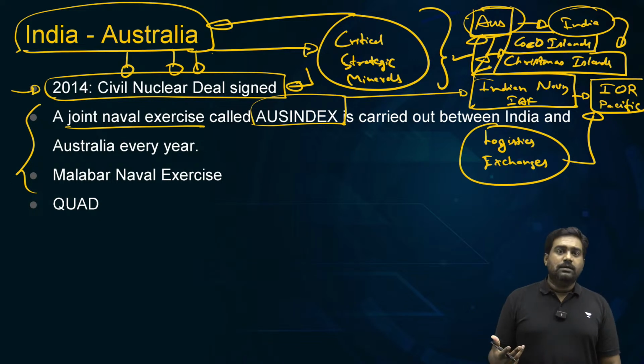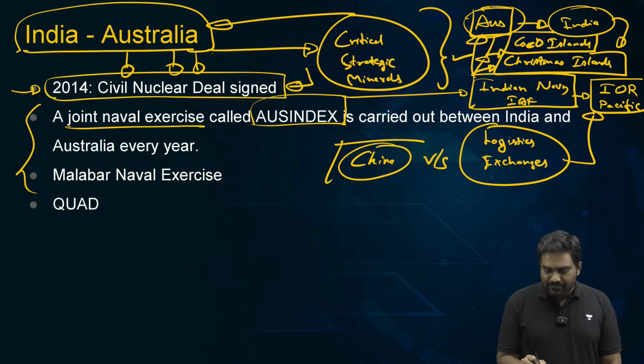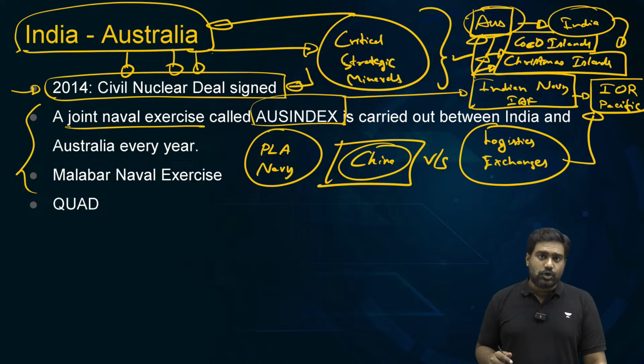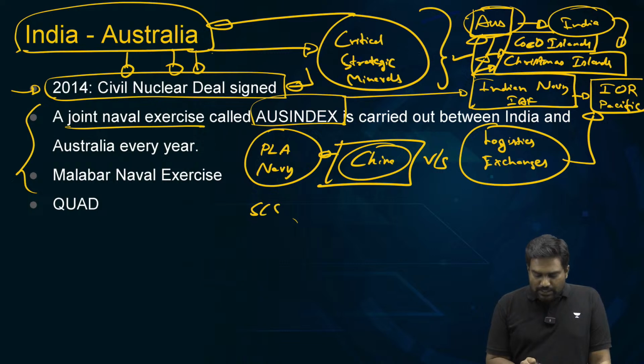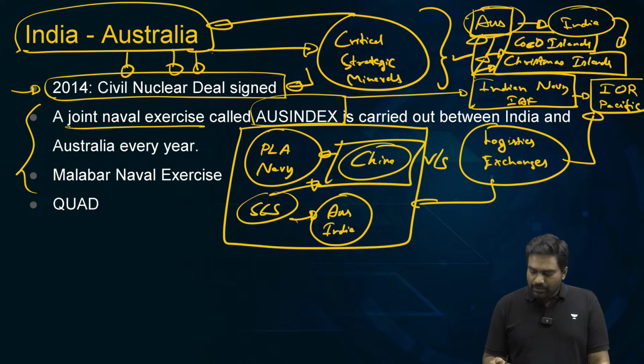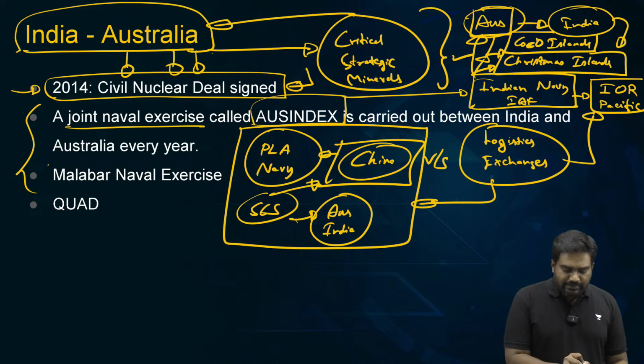This promotes our security presence and influence, which allows India and Australia to counter the growing presence of China, especially the PLA Navy, which has been expanding its naval presence across the Indo-Pacific, from the Horn of Africa to the South China Sea. In the South China Sea, China's aggression has indeed posed a threat to Australia as well as to India. So to counter China and to stabilize the region, India and Australia are ideal partners. We are also part of a multilateral naval exercise called Malabar.